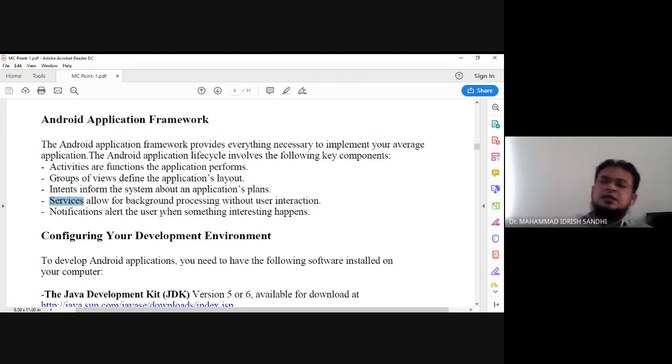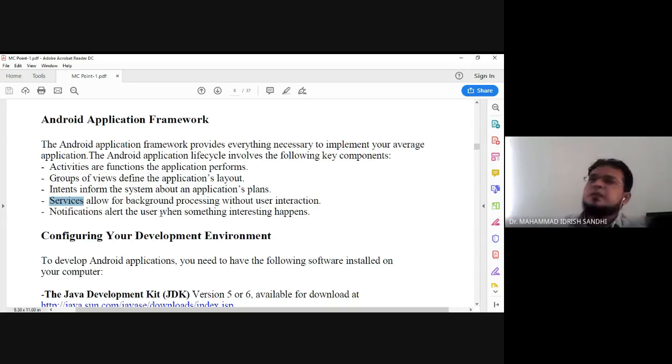Okay. The best example of a background process is your downloading mechanism. If you want to download something, you just press the download button and then the download process automatically goes on. Second example, the music player. If you want to play a certain kind of music or song, you just start the music application and the song will automatically play. Even if you minimize it, you can do other tasks also.